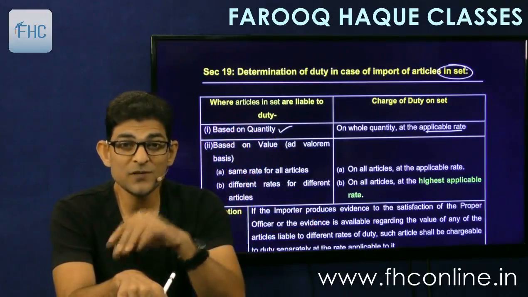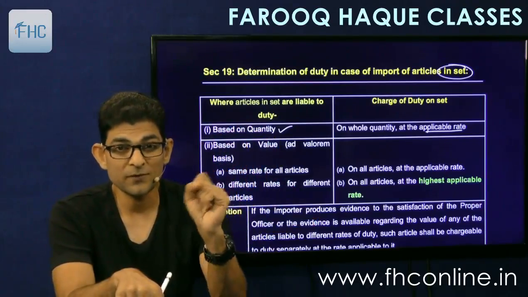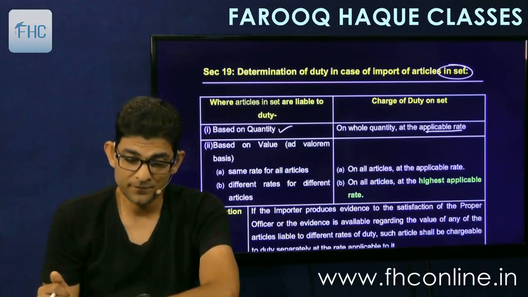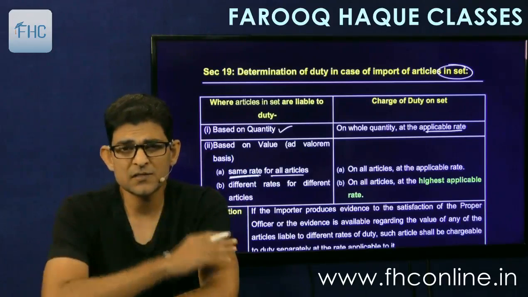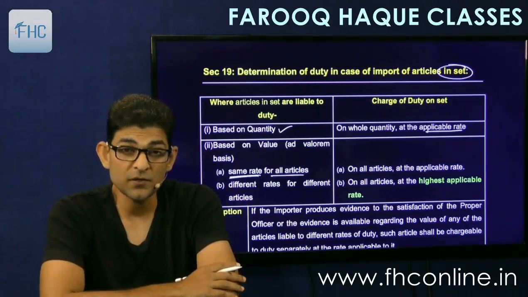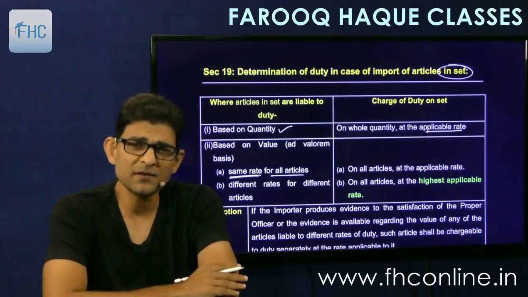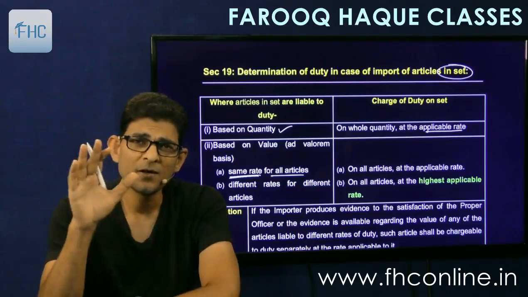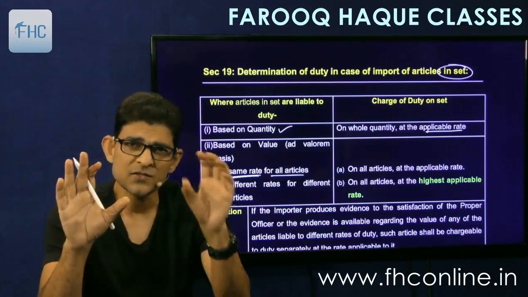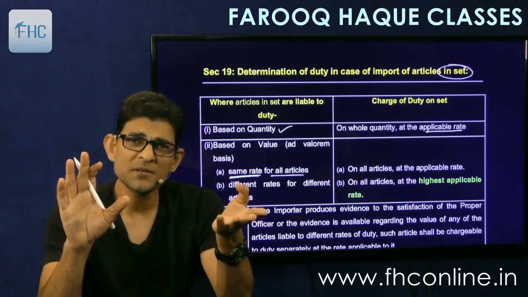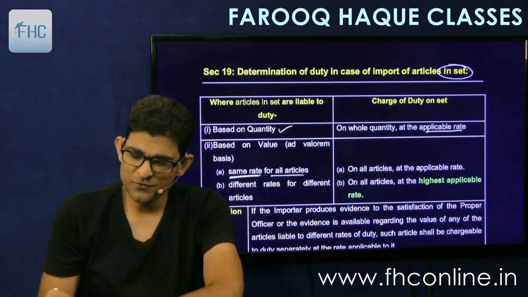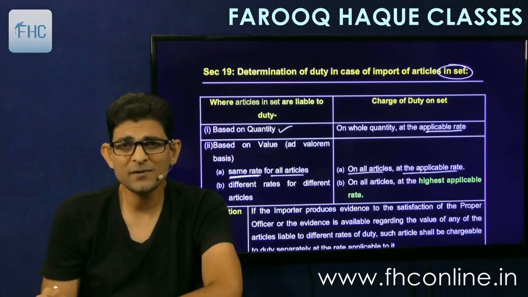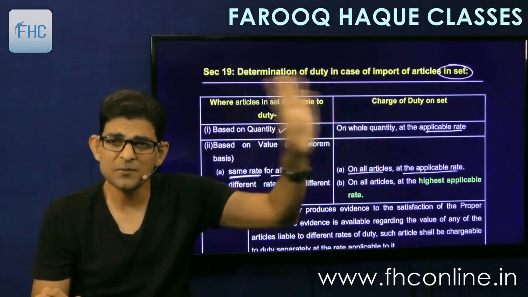Problem arises when the duty is chargeable on value basis. Second point, if it is based on value, ad valorem, and if the rate is the same for all articles, say I have imported 10 different varieties of chocolate and all the varieties are chargeable at the same rate, that is 25%, then again there is no problem. We know the whole value of the set consisting of 10 articles, and all of them are chargeable at the same rate, so apply that rate to the whole value. Simple. So first point, on all articles at the applicable rate, means the value of the whole set will be chargeable at that rate.